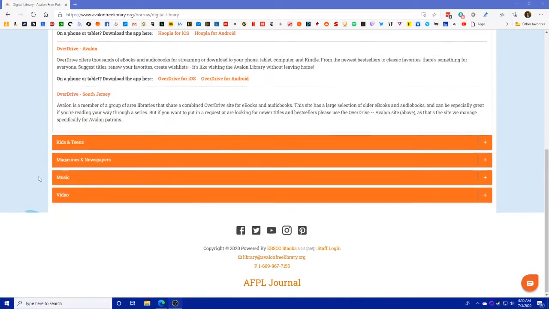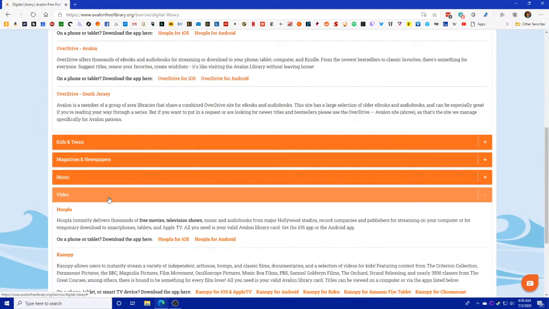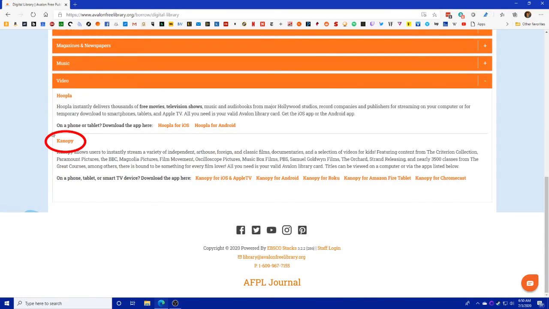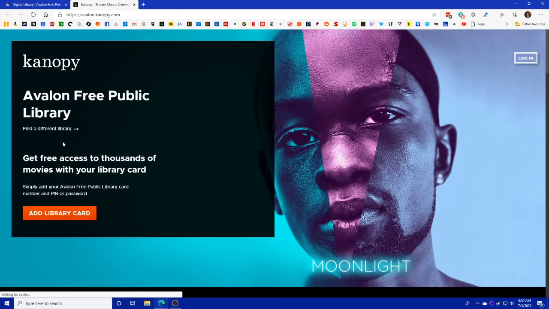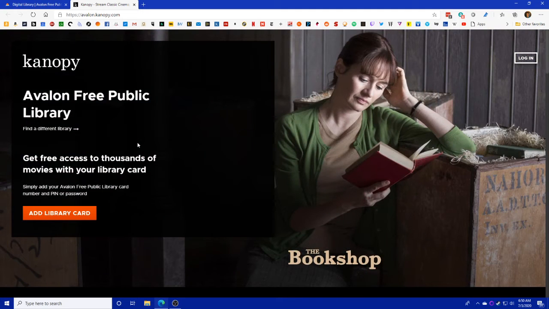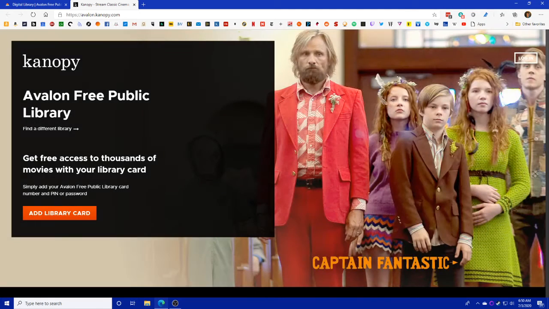Another great service for movies is Canopy, which you can find in the video tab down at the bottom of the digital library page. You can see it's listed here right underneath Hoopla. We'll just go ahead and click on the word Canopy to get to it. When you first access it, you're going to see this screen here, which just shows that you are with the Avalon Free Public Library. If it does not say that, you're going to click where it says Find a Different Library,